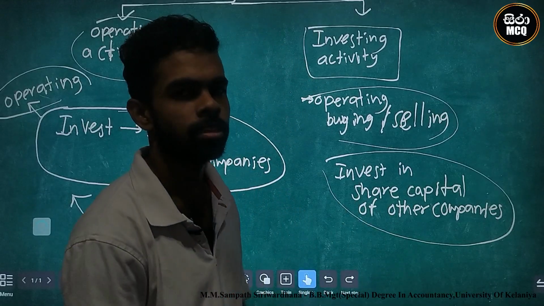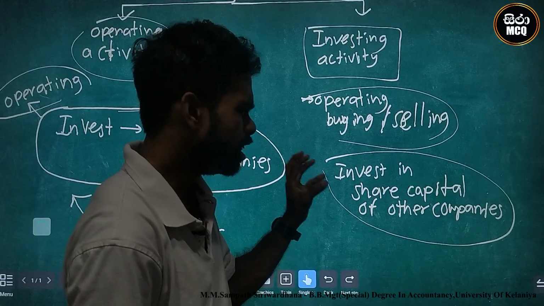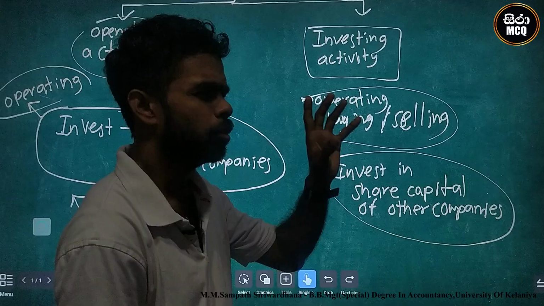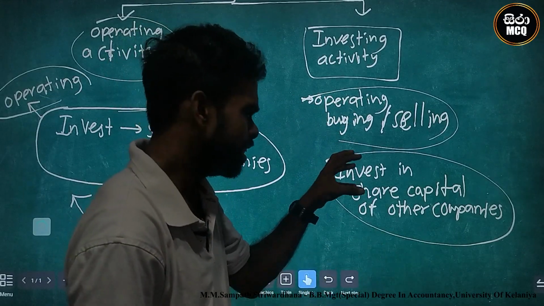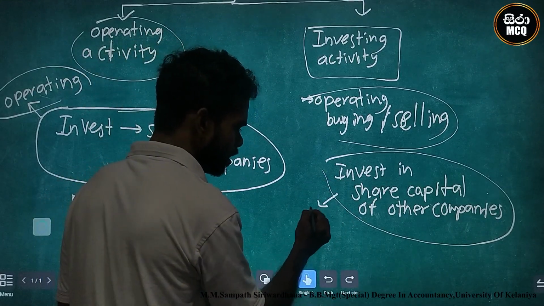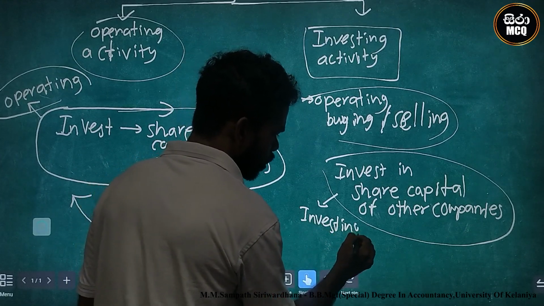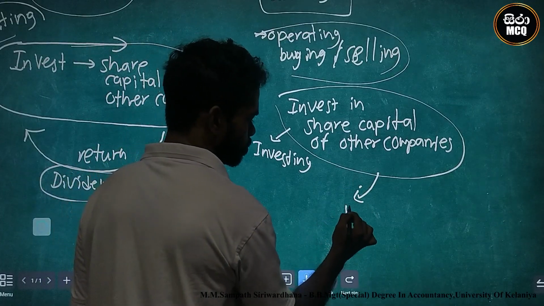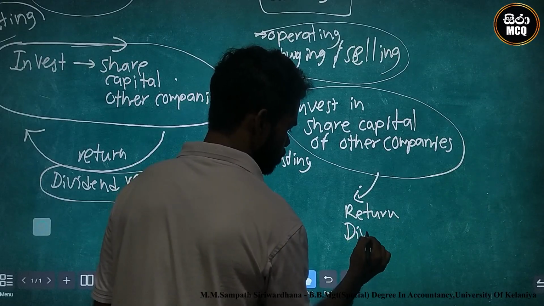Why? In their daily activities, they do not invest in share capital. Sometimes, in one year or two years, rarely they invest in share capital. Therefore, this activity is investing activity. The return is dividend received.